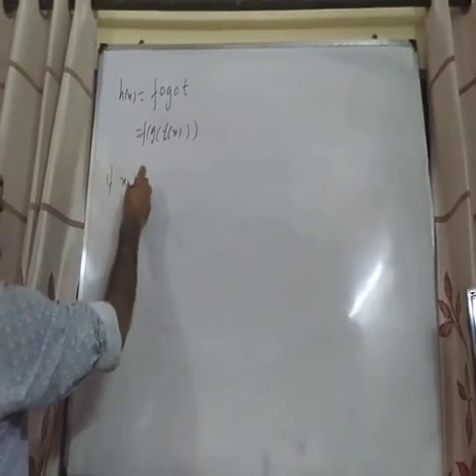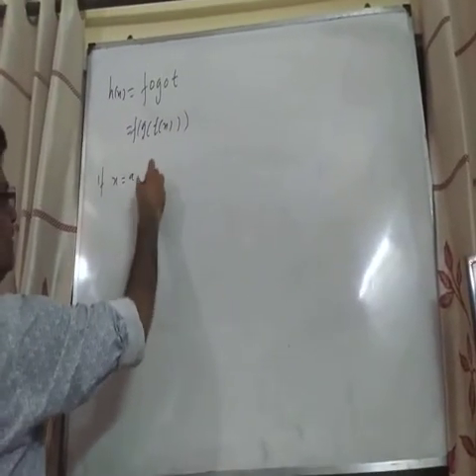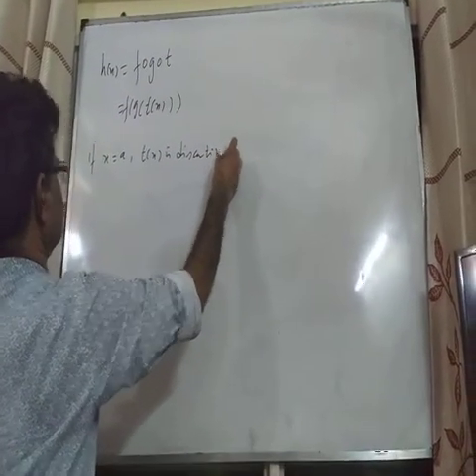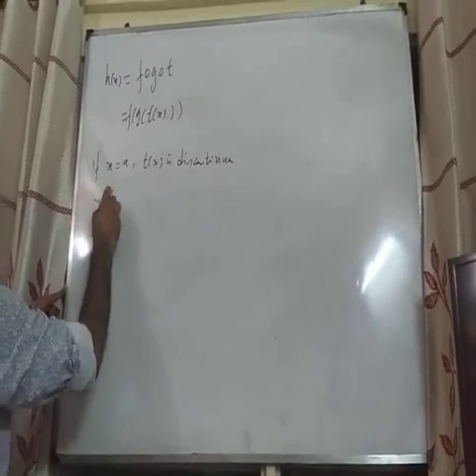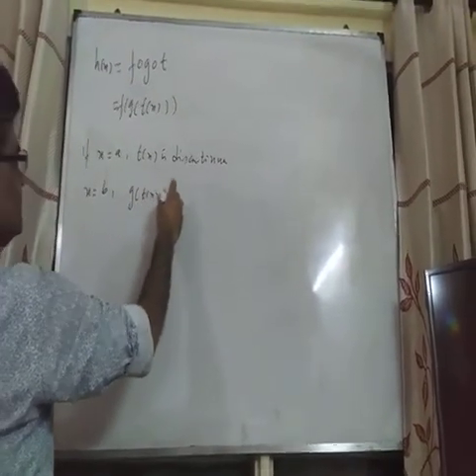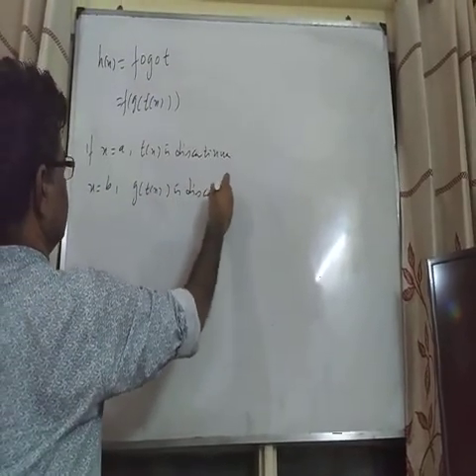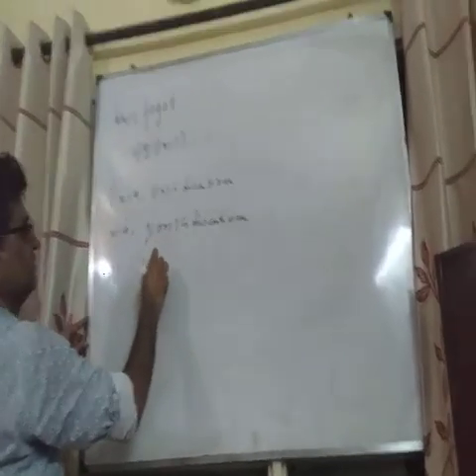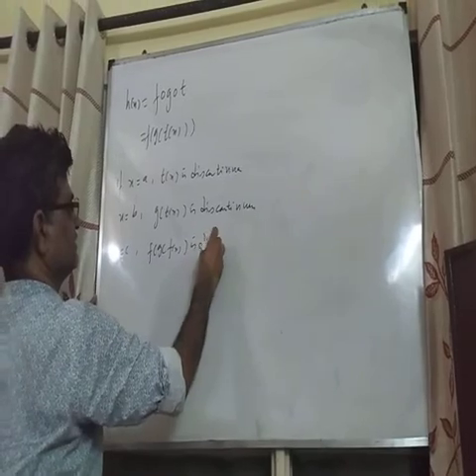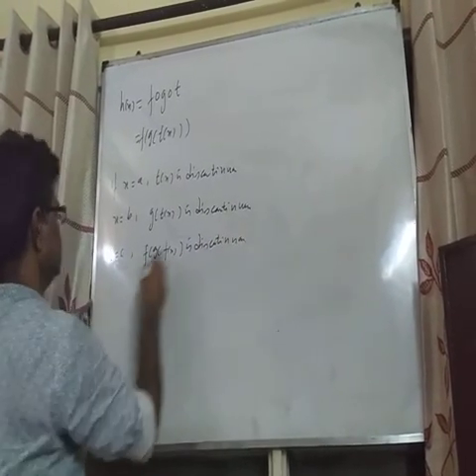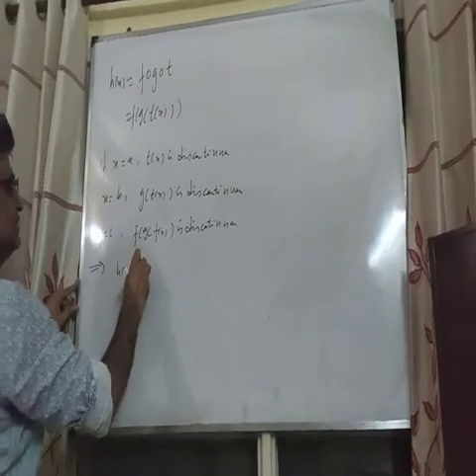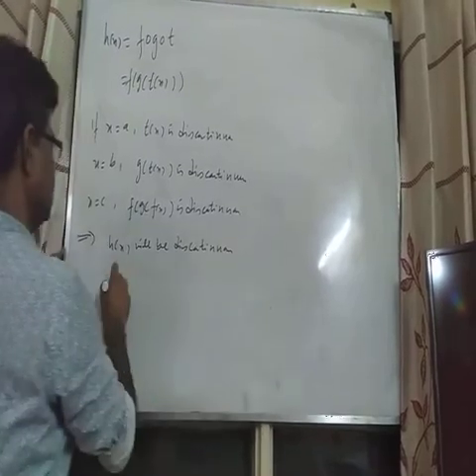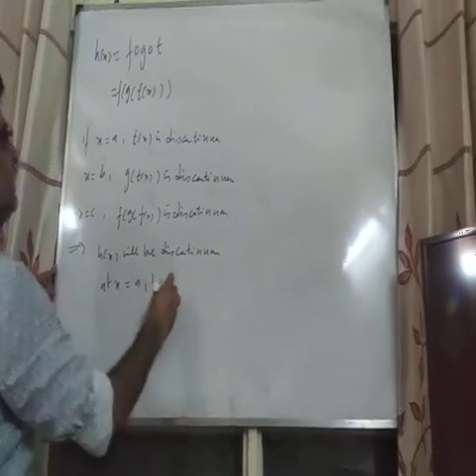If at x equals a, t(x) is discontinuous, at x equal to b, g of t(x) is discontinuous, and at x equals c, f of g of t(x) is discontinuous, then h(x) will be discontinuous at x equal to a, b and c.